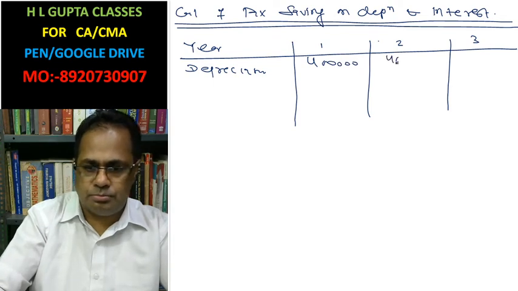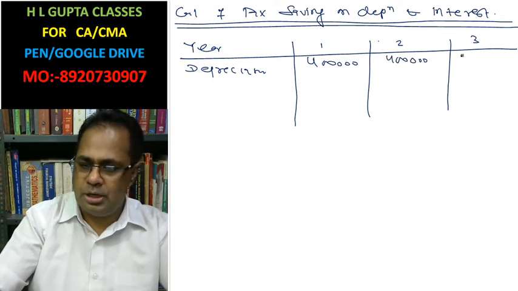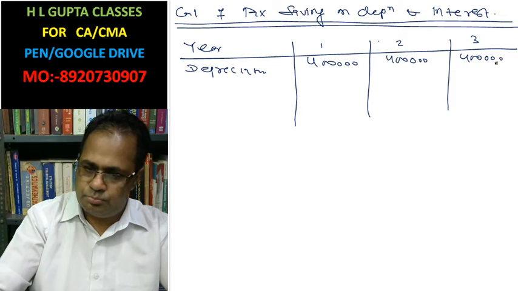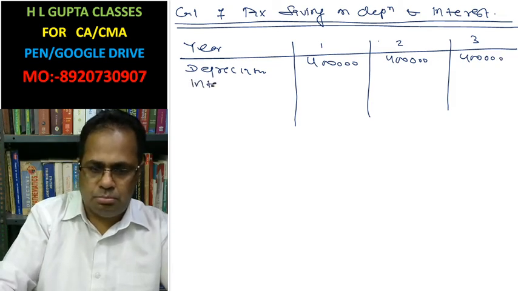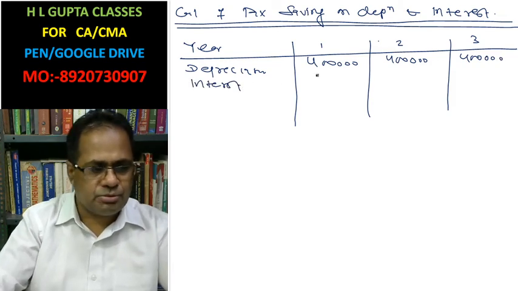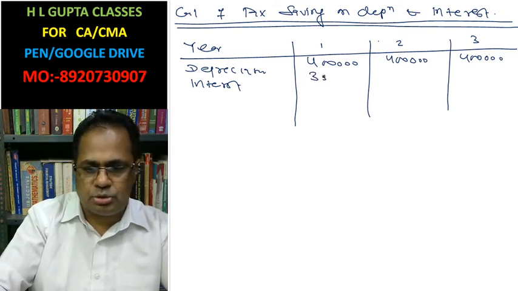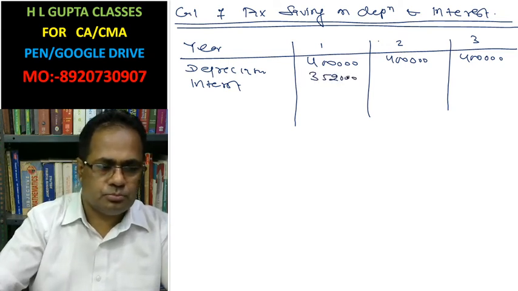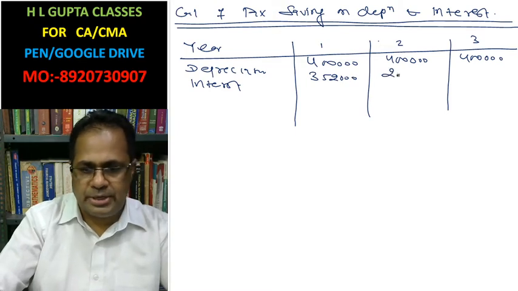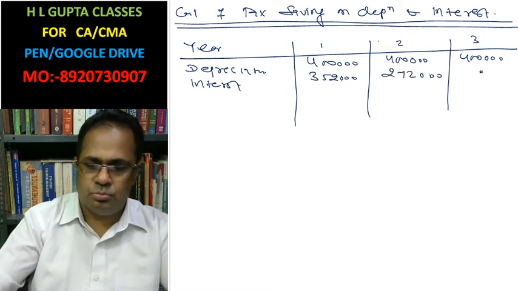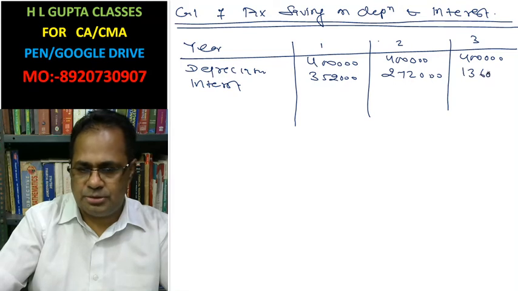Depreciation is 4 lakh, 4 lakh, 4 lakh. Interest you write here: 3,52,000, 2,72,000, 1,36,000.